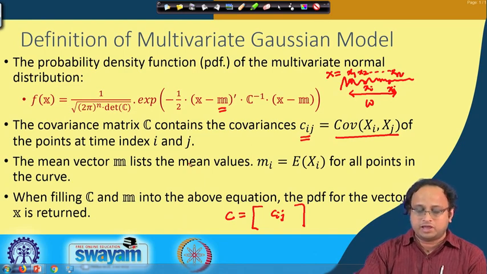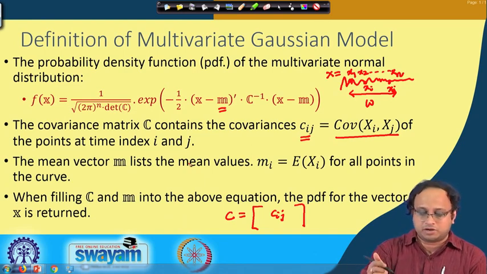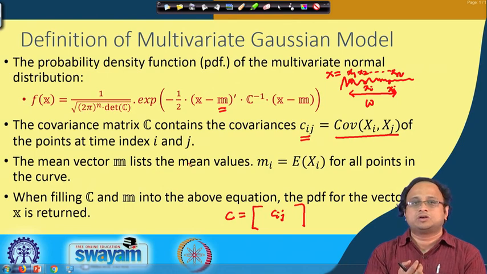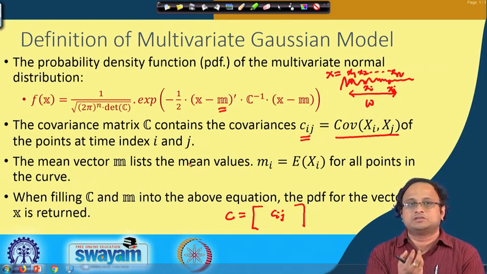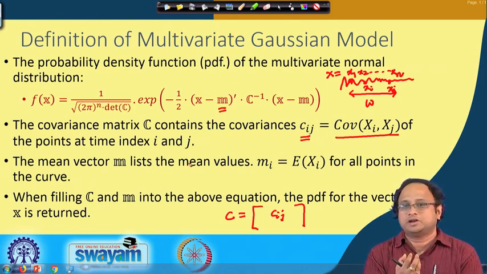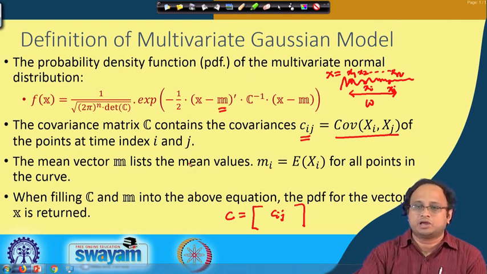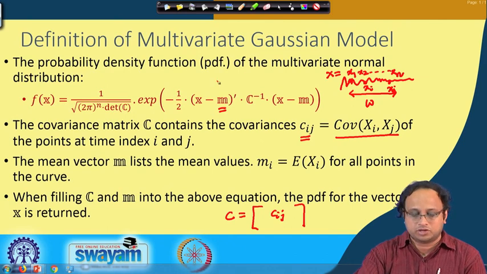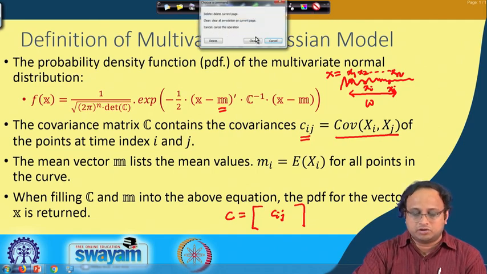So, when I am observing a power trace, say called x, I get the corresponding probability density function for this vector x. For any given vector x, you can calculate that by just plugging in and calculating this value. So, that is essentially the background behind the multivariate Gaussian modeling.